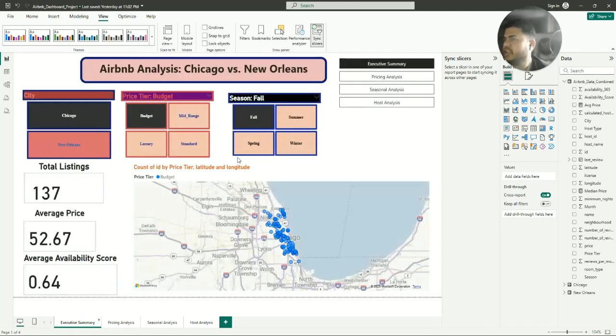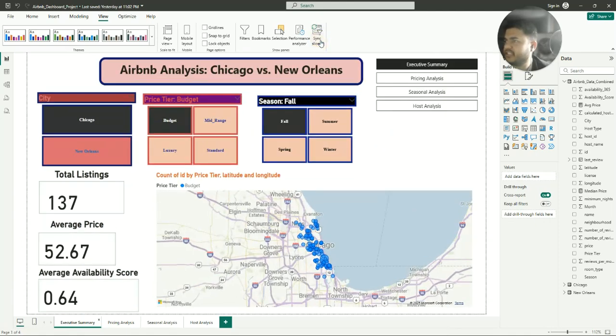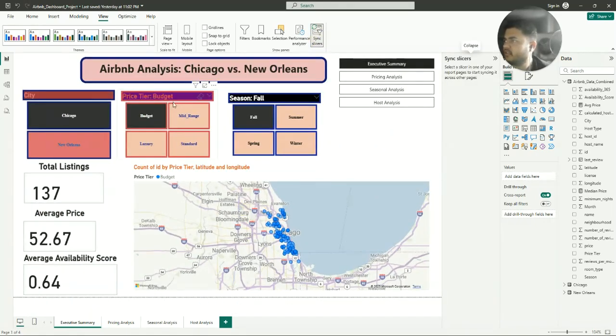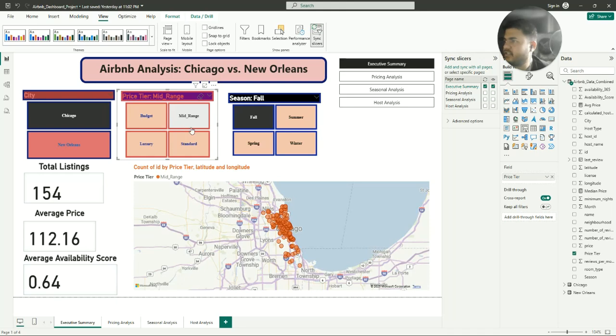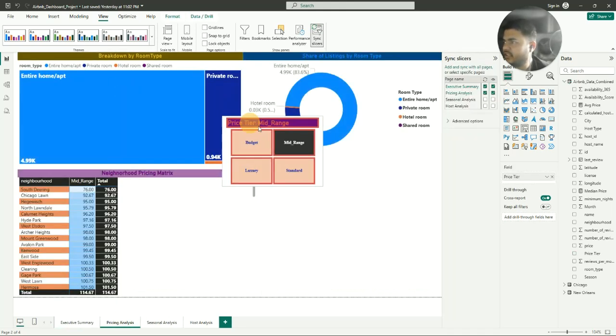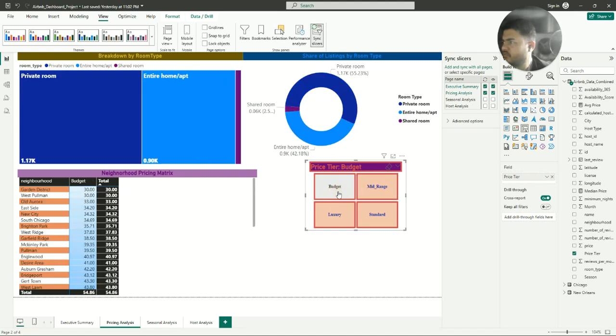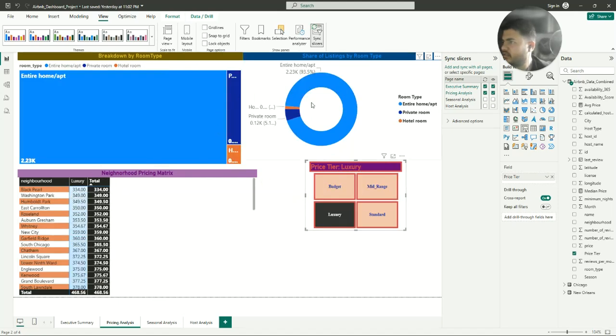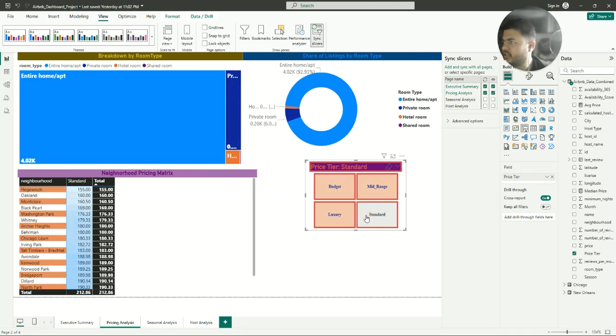I want to show you an example. Let's say first I want to apply sync slicers here. First of all, we will select row, then I will sync slicers here. Okay, then we move to the page here. We can see all the budget rooms in Chicago, standard rooms. Okay, and this is the heat map.